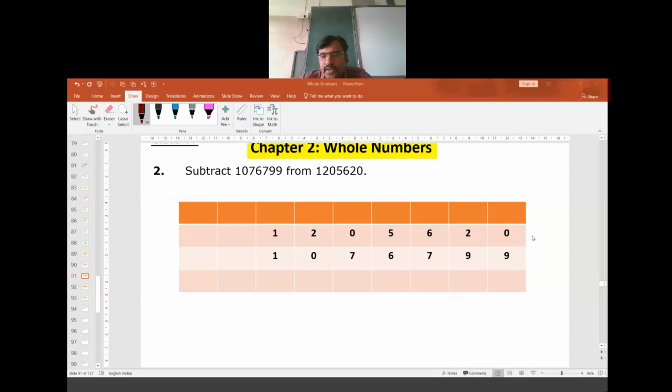So it has to be 10 minus 9. So this becomes 10 minus 9. Here 1 is given to 0, so 1 will be remaining here. 1 minus 9 is also not possible, it becomes 11 minus 9.